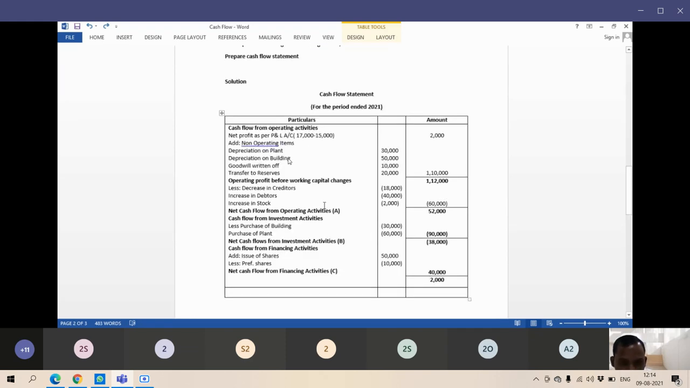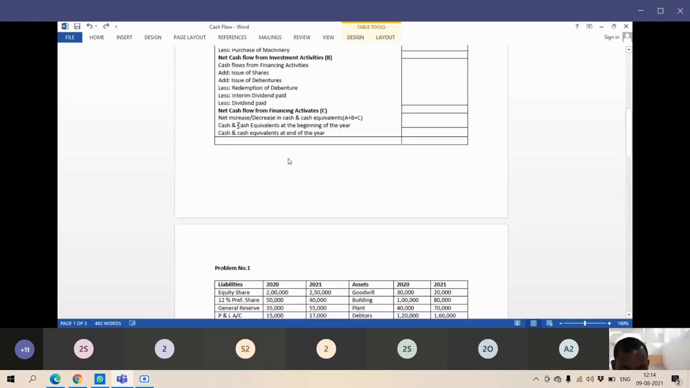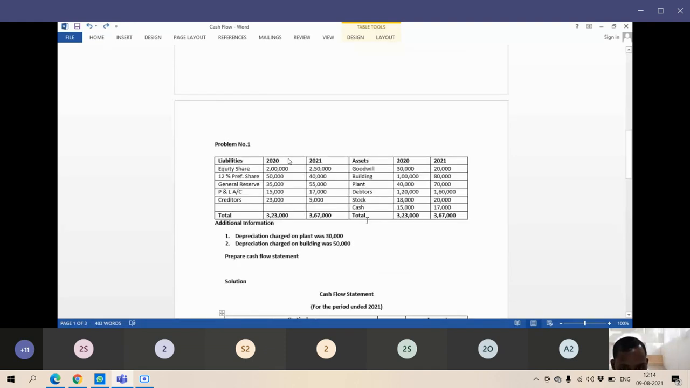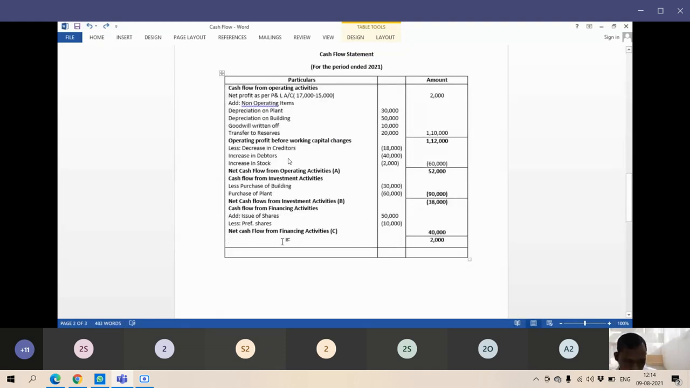Okay, see here what we have written here. Then increase and decrease in the cash equivalent, A, B, C, we have to do. Net increase in cash and cash equivalents, A plus B plus C. Okay, this 2,000 rupees is already there.